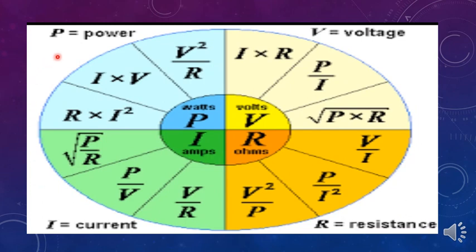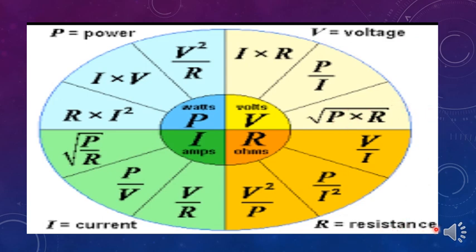So these are the different formulae to calculate power. So you can find out power using V square by R, VI and I square R. Similarly, voltage can be found using these three formulas, that is V is equal to IR, V is equal to P by I, V is equal to root of PR.